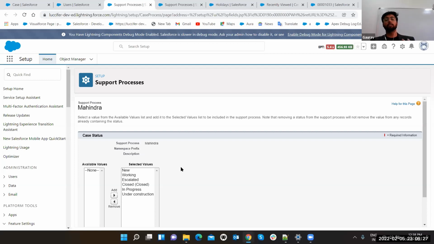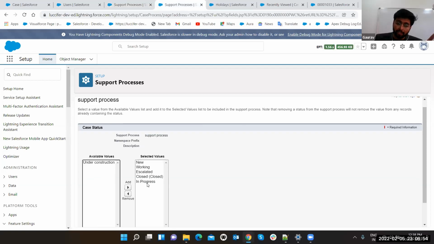So if you are using Service Cloud for multiple supports, you can create different support processes for your different businesses, and you can assign them to multiple record types. Suppose in the case I am also having two record types: one is automobile and one is hospitality. The customer coming from the hospital side will select hospital, and will see these values in the support process, not under construction.